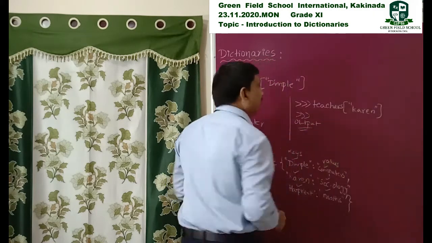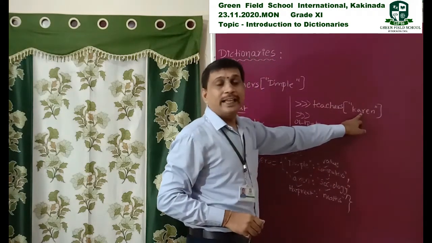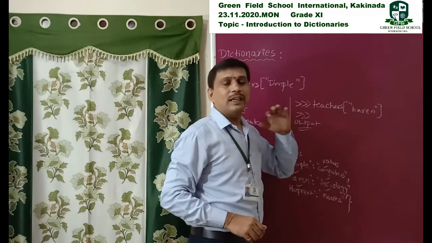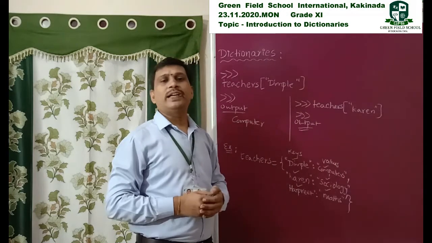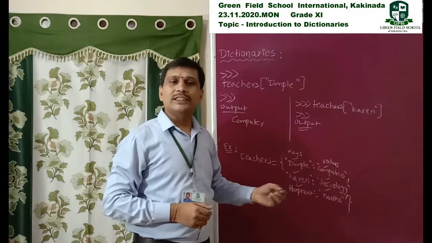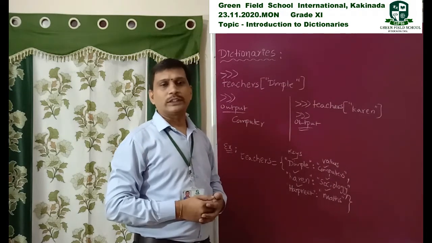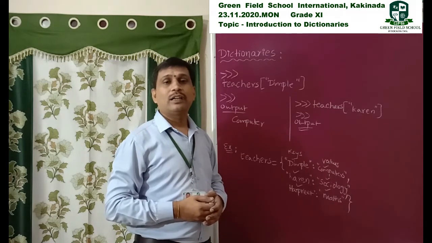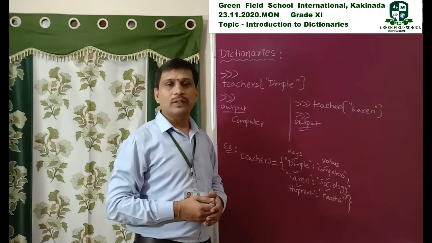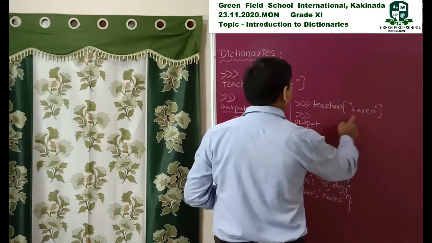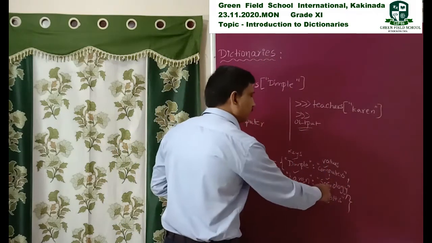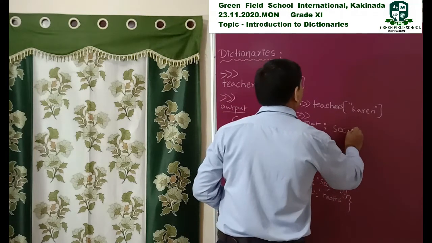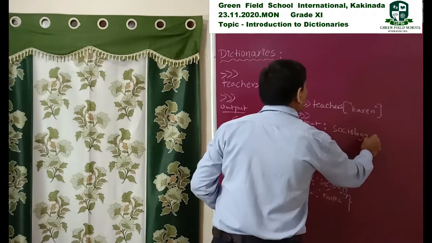We do not access with 0, 1, 2, 3 indexes like in lists, strings, and tuples. That is somewhat different from other collections. Coming to here, it displays for Karen the corresponding value, sociology. This one is the output.